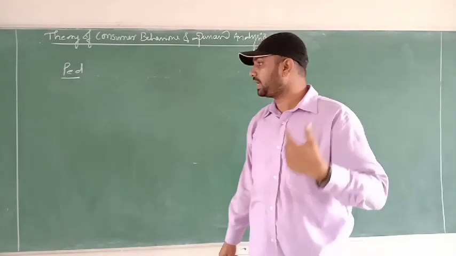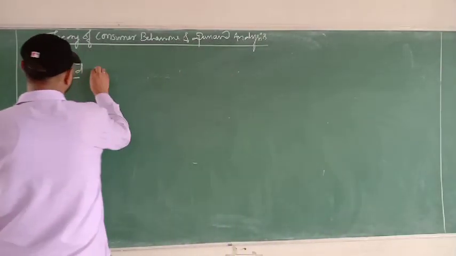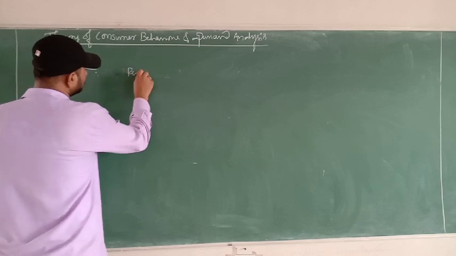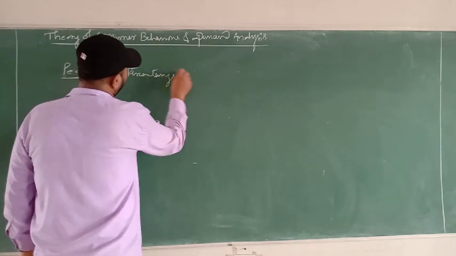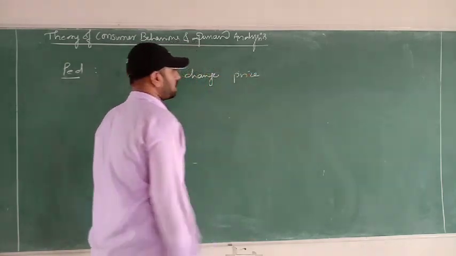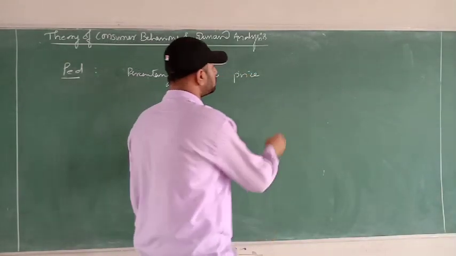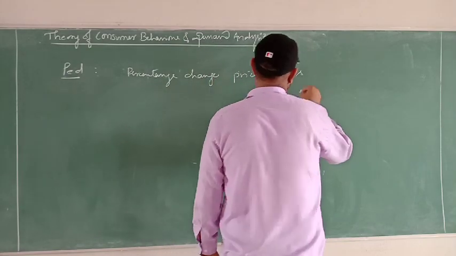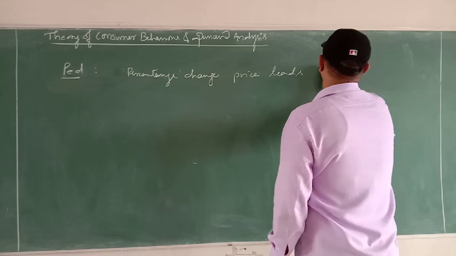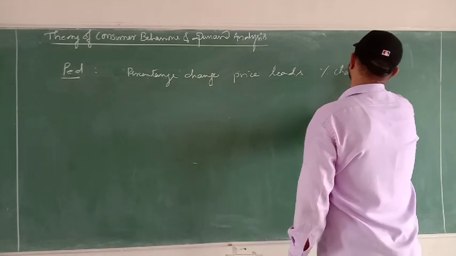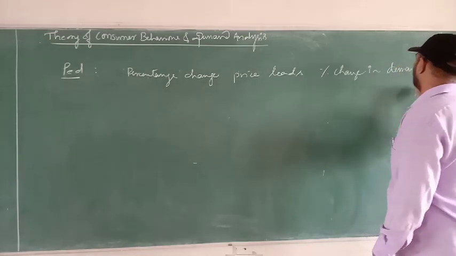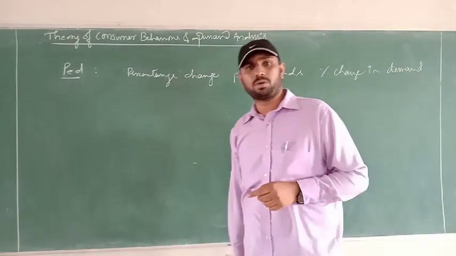Okay, so price elasticity of demand refers to the percentage change in price leading to a percentage change in demand, when other determinants remain constant.